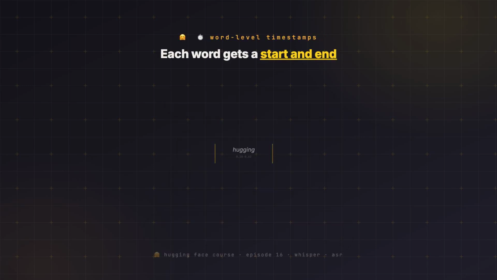The piece people forget is timing. The decoder emits words, but words don't carry clocks. So Whisper can also emit timestamp tokens, little markers that say, this chunk of audio ran from 0.4 to 0.9 seconds. Turn those on and you don't just get the sentence, you get the sentence pinned to the waveform, which slice of sound made which word. That's how captions get built, and it's exactly the alignment we're going to draw at the end.